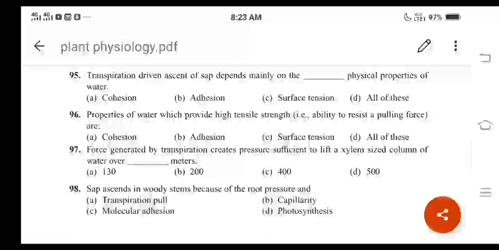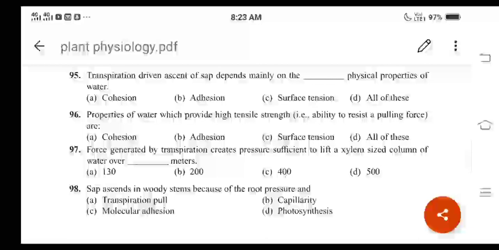Here one is cohesion, second is adhesion, third is surface tension, then all of these. Already we have studied that. Transpiration driven ascent of sap means that due to transpiration only the ascent of sap will take place. How it will take place?